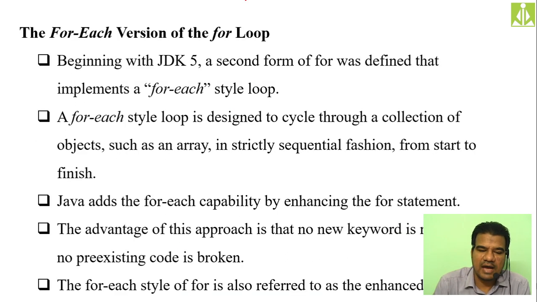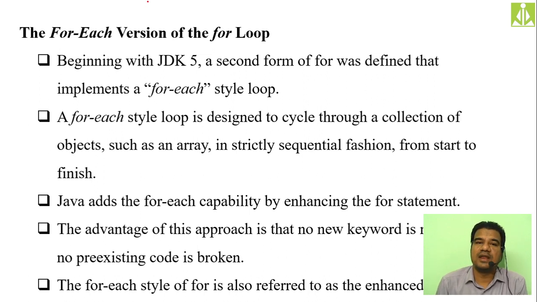Then we have the for each version of for loop, and it begins with Java, I mean JDK 1.5, where we got this second form of for loop, and we are calling it the for each style of for loop or for each version of for loop. A for each style is designed to cycle through a collection of objects.